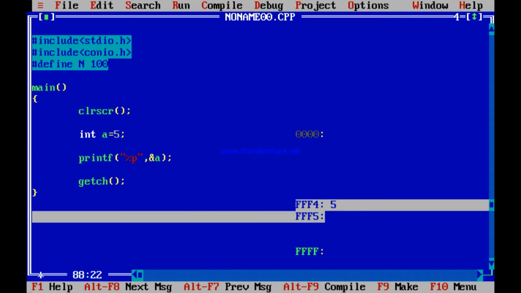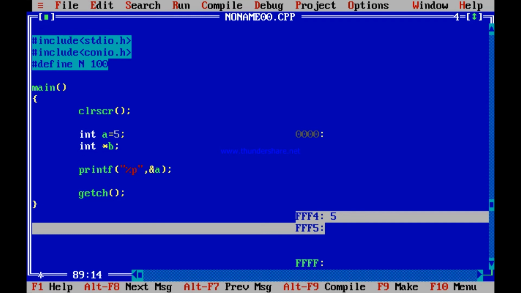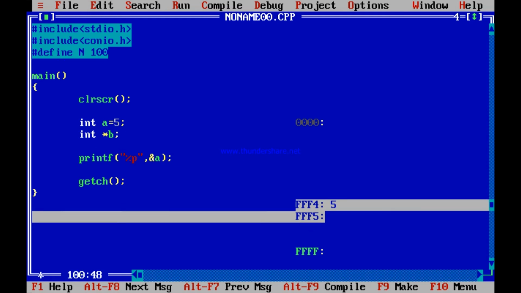So I can do one more thing now. I can now use a pointer variable, a pointer variable int star b. Are you getting it? I will take a pointer variable, call it int star b. What does that mean? It means b is not an integer. B is an address. That address will contain an integer. Address means it can be 0000, it can be FFF4, it can be FFF5, it can be FFFF, any address it can be. So b is an address which will contain an integer.